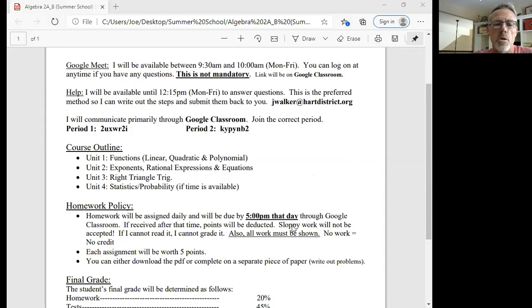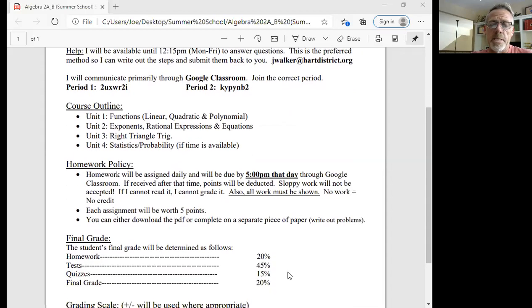All right, so then you can go to the course outline, and you can see we're going to be covering these 4 units. Definitely the first 3 units we will be getting to. The 4th unit, depending on how much time we have, we'll try and get that one in. And then we'll also have a final.